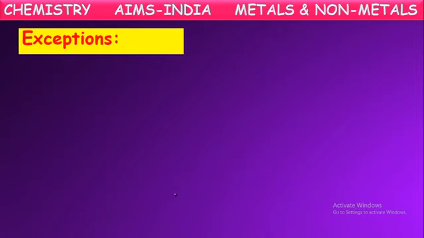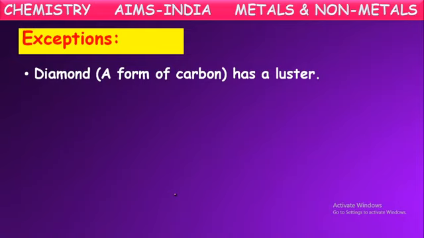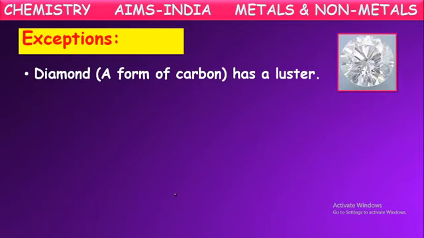Next. As we told, there are some exceptions in the general characteristics of metals. In the same way, there are some non-metals also which are exceptions to these general properties of non-metals. Let us see what those are. Diamond. Actually, all the non-metals we said are non-lustrous. They do not have any shining property. This is a common property of non-metals. But there are certain non-metals like diamond, which is made up of carbon atoms. Carbon is a non-metal we know. So diamond is made up of a non-metal only. Completely it is carbon. Even though it is a non-metal, it has luster or shining property.